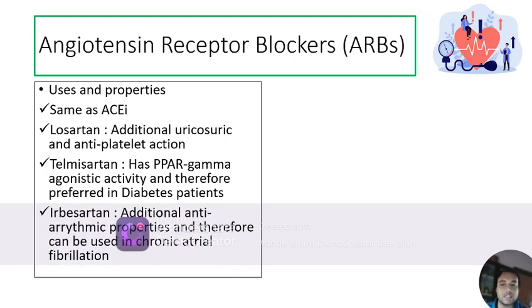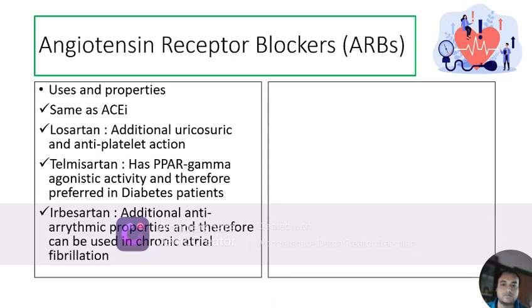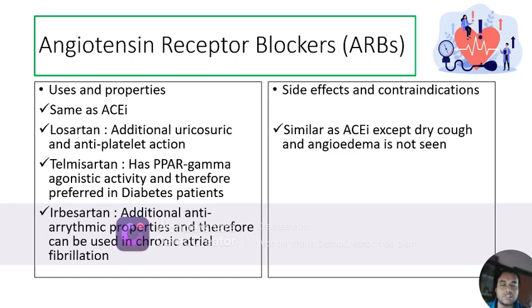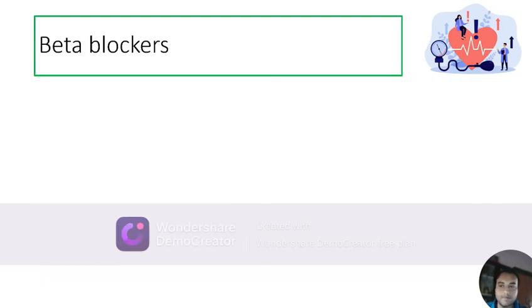Irbesartan has additional antiarrhythmic properties and therefore it can be used in patients of chronic atrial fibrillation. Now the side effects and contraindications. They are similar to ACE inhibitors except dry cough and angioedema is not seen, as they do not cause a rise in levels of bradykinin and substance P.